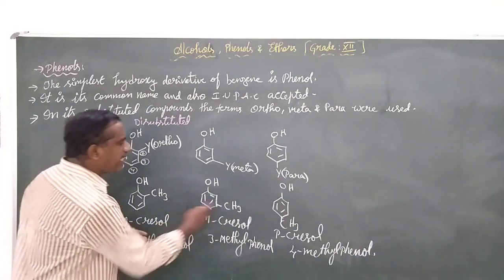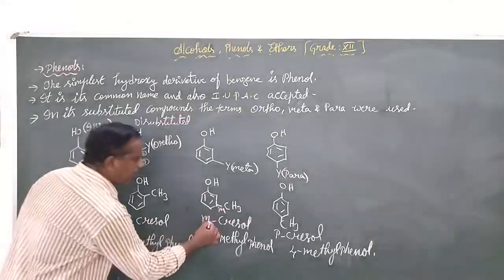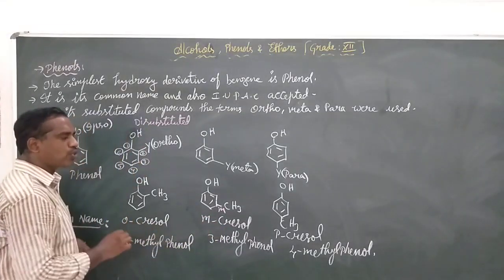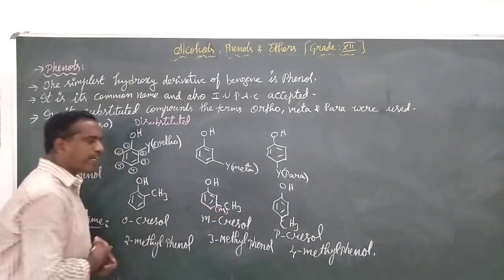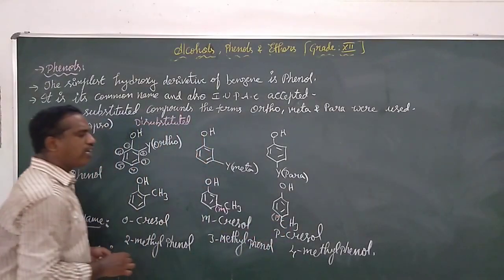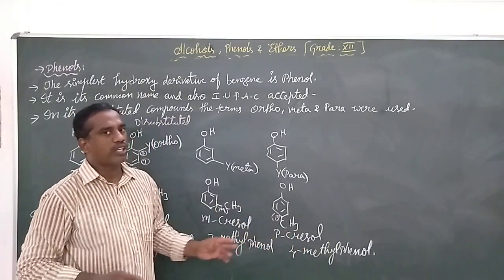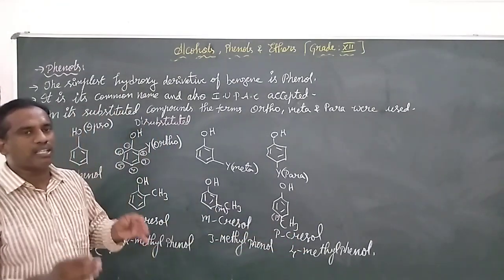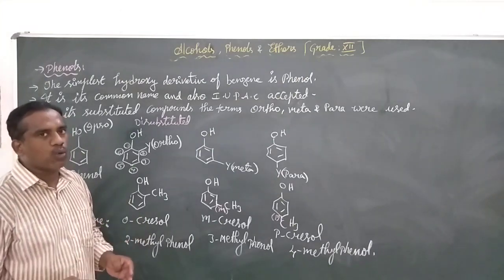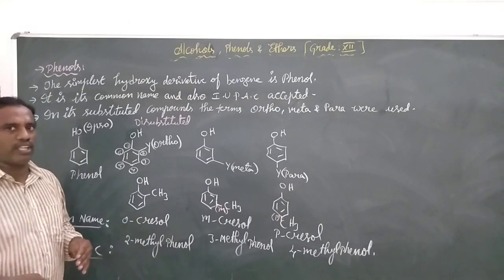When the CH3 is at the meta position, it is called meta-cresol, or in short m-cresol. When the CH3 is at the para position, we give the short notation para-cresol. So cresols are the compounds in which the benzene has only an OH group and a CH3 group. Based on the positions we give the name.